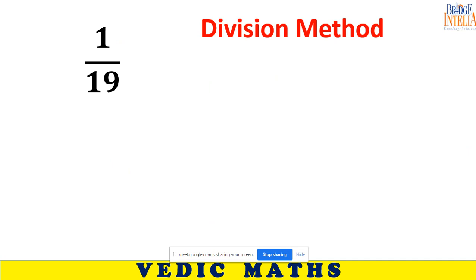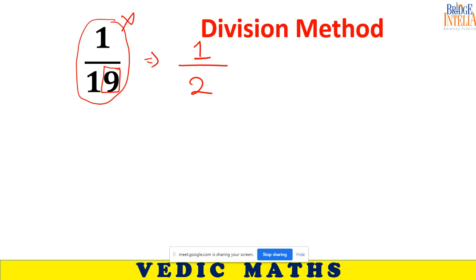Now let's get back to our original problem. This is our original problem, 1 by 19. I saw that this is in the desirable format because in the denominator the last digit was 9. So immediately I said that I don't need this to solve this question. I can solve the question using these two numbers. I'm not saying these are fractions. I'm just saying that these two are numbers. So I said goodbye to 9. I added 1 more than the previous digit. So 1 becomes 2. I can solve the answer using this itself.